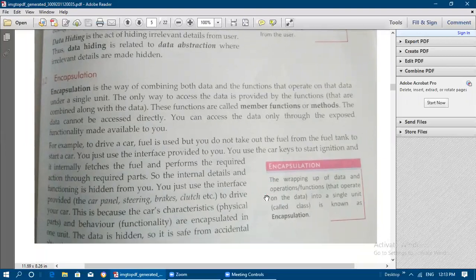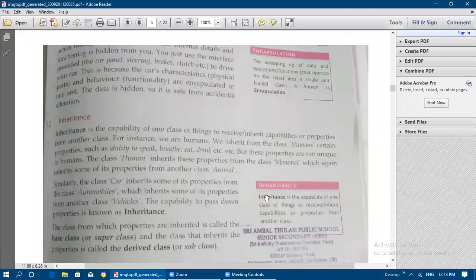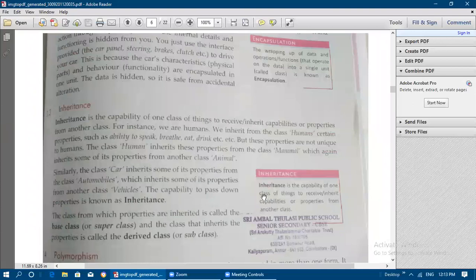This is because the car characteristics, that is physical parts and its behavior, are encapsulated as a single unit. So here the data is hidden, so it is safe from accidental alteration. Because everything is made as a single unit, we will not make any kind of mistakes. If it is not combined as a single unit, we might do some alterations in it, and due to that some kind of problem occurs in the car. So here data is hidden, so it is safe from accidental alteration. That is known as encapsulation.